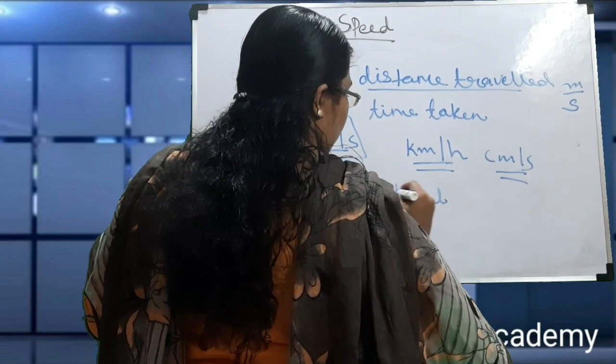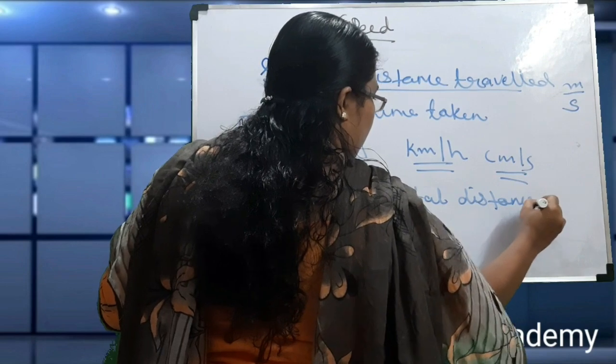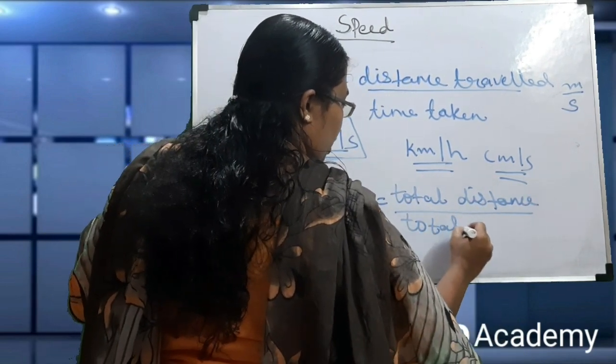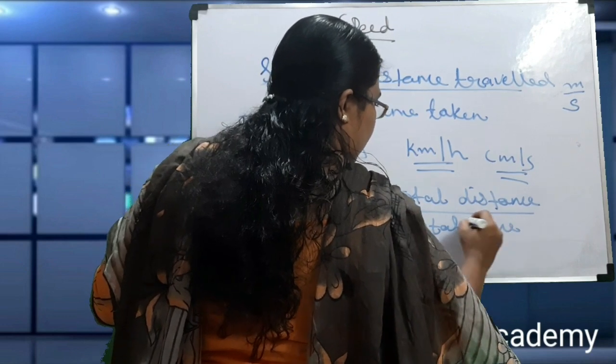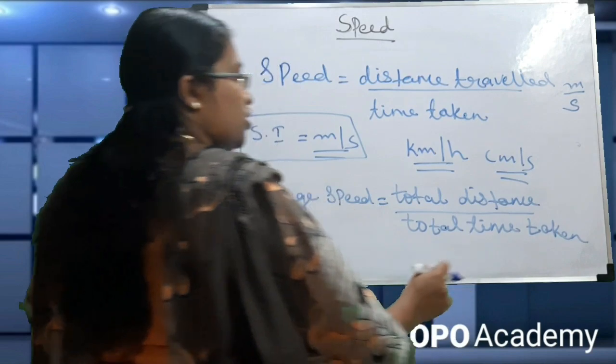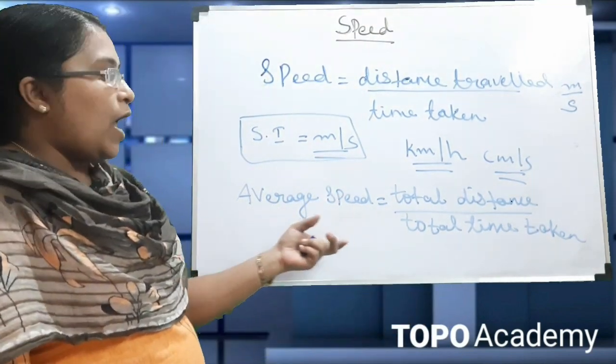total distance travelled divided by total time taken. This is the equation to find the average speed.